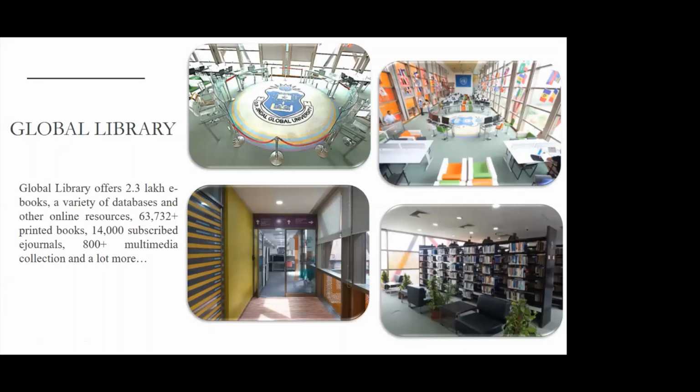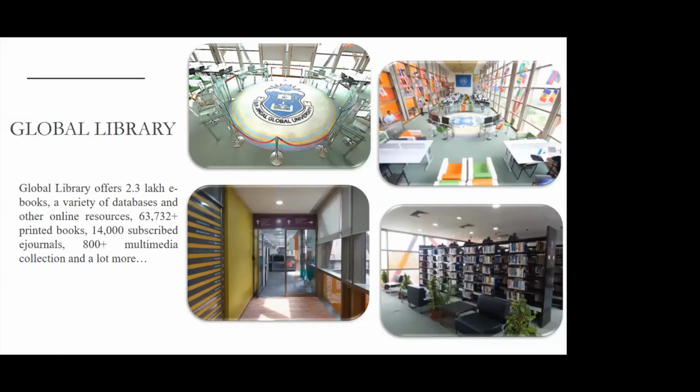We have close to 2.3 lakh ebooks along with a variety of databases, online resources, 63,732 printed books along with 14,000 subscribed journals, more than 800 multimedia collections and a lot more.